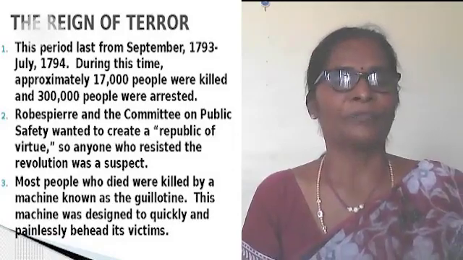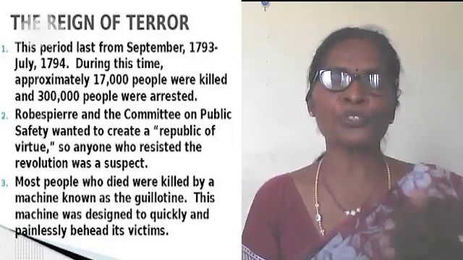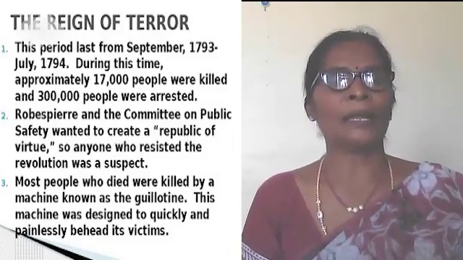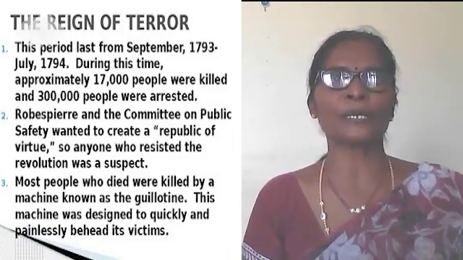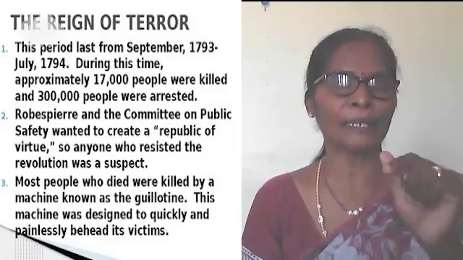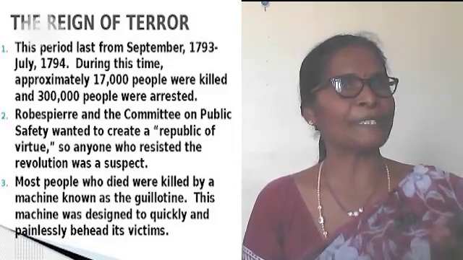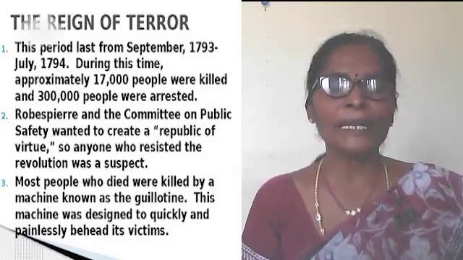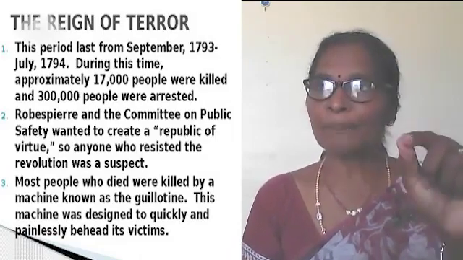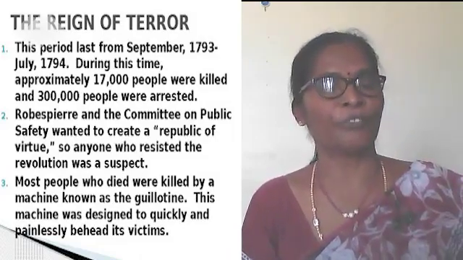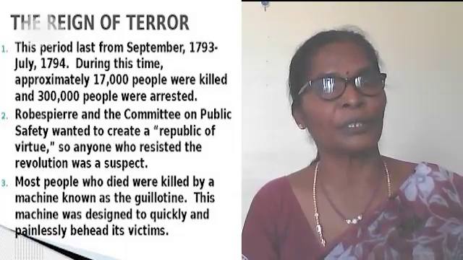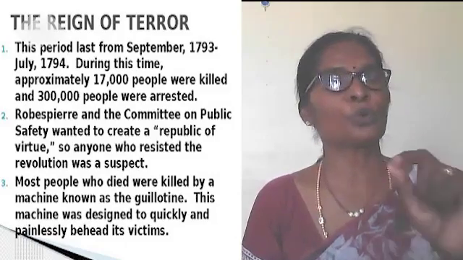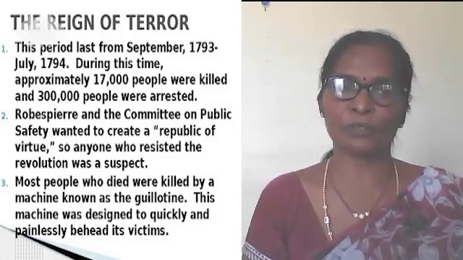Then the peasants were forced to transport their grains to cities and towns, and they were forced to sell their grains at a fixed price set by the government. So the peasants were not happy in French society. Next, the use of expensive white flour was forbidden or abolished. The white flour was the costly flour which was used by the rich people in French society.